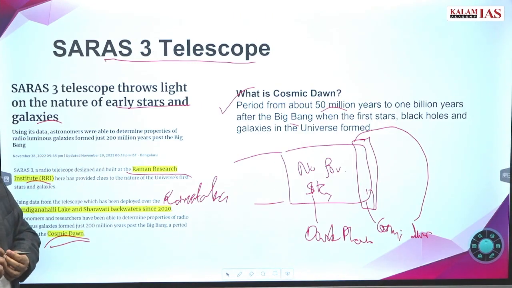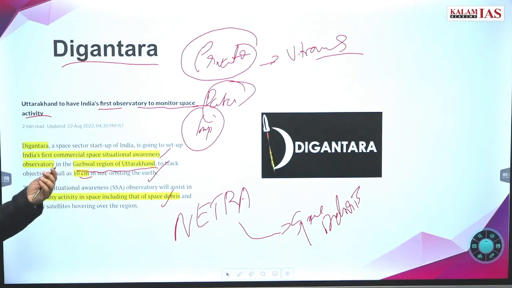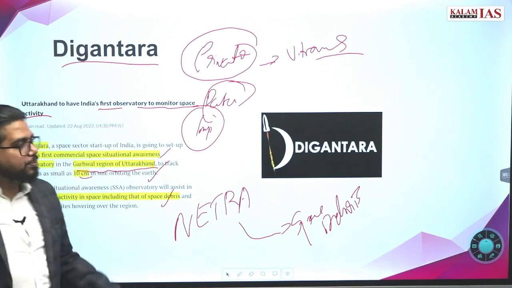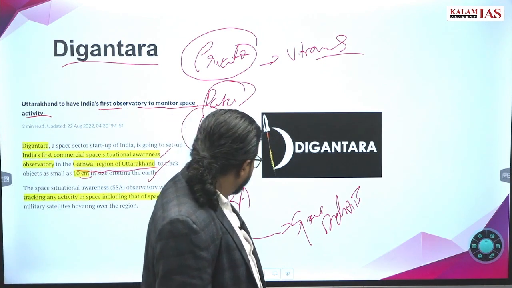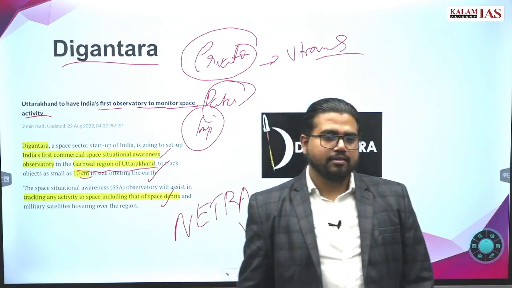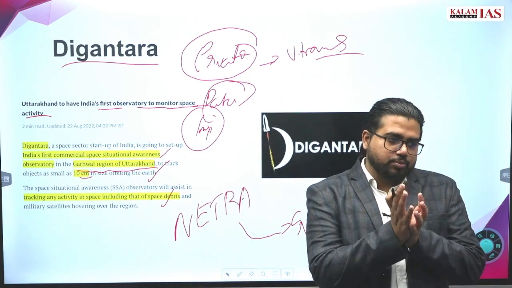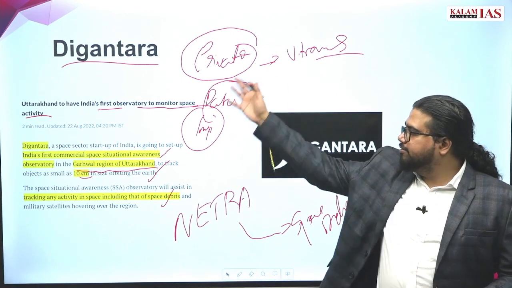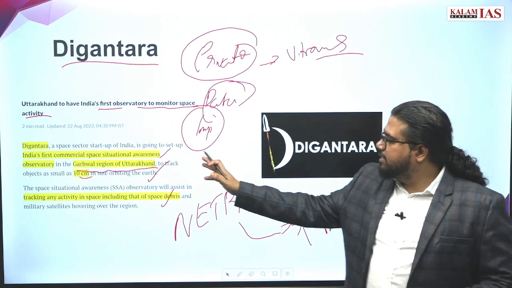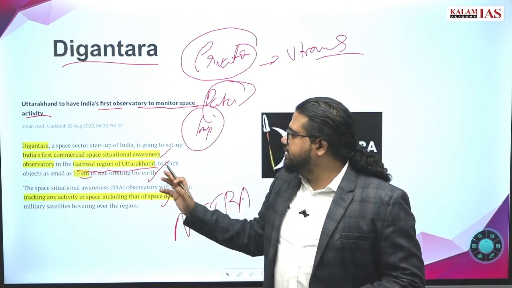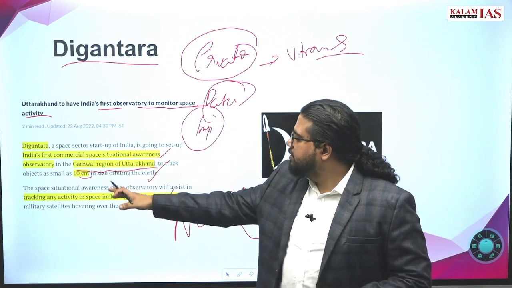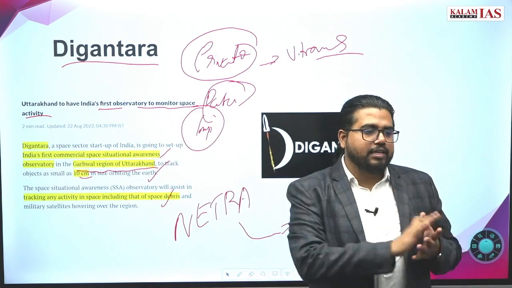SARAS 3 telescope, yeah. Digantara. Digantara is a private space observatory, India's first private space observatory. We spoke about Netra. What was Netra doing? It was observing debris of 10 meters and 10 centimeters in size. It was a project of ISRO. This is a private observatory, installed in the Garhwal region of Uttarakhand. Its speciality is to observe the space activity happening over Indian space.